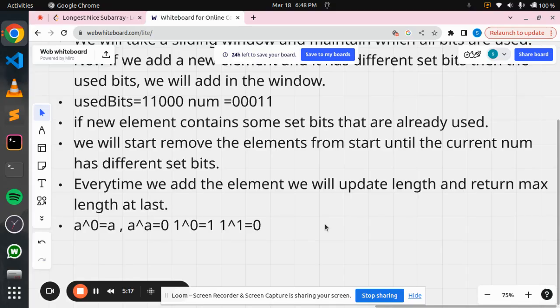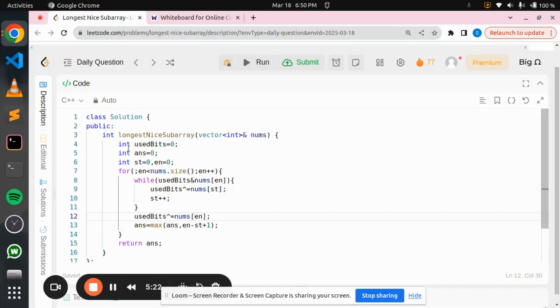Now we'll see the code for better understanding of the implementation part. So in the starting, we take used bits equal to 0. Since our sliding window is of size 0, there are no elements present in it, and initially the answer is also equal to 0. Now we start traversing in nums. Now we are trying to add this new element to the window, but it has some set bits that are already used. So we'll remove elements from the start of the window until the new element has all the set bits that are unused.